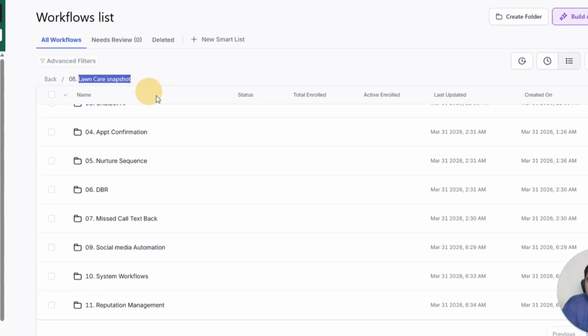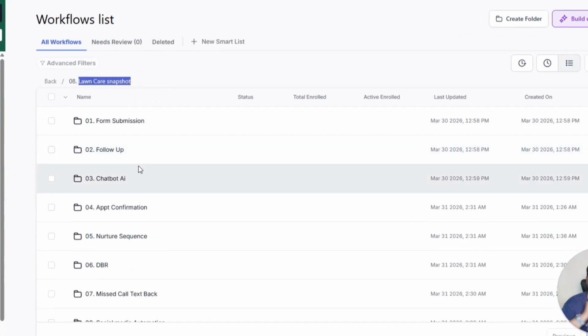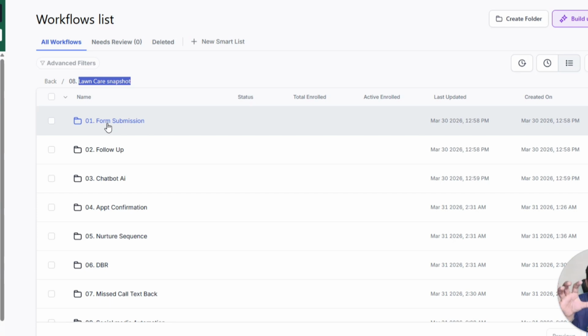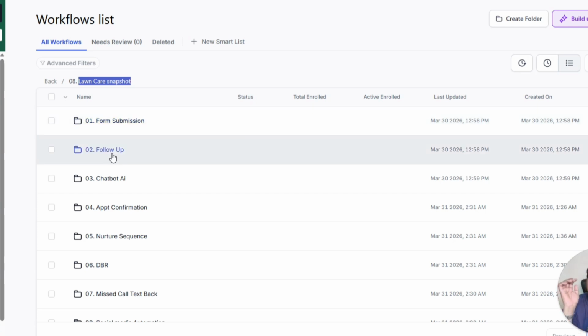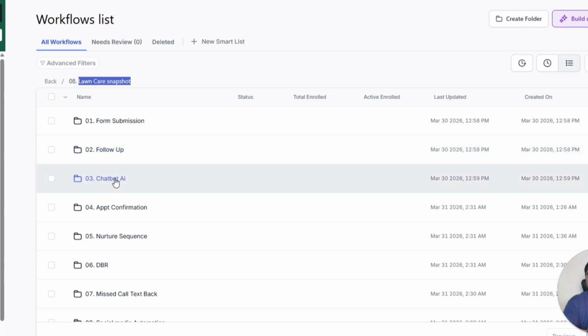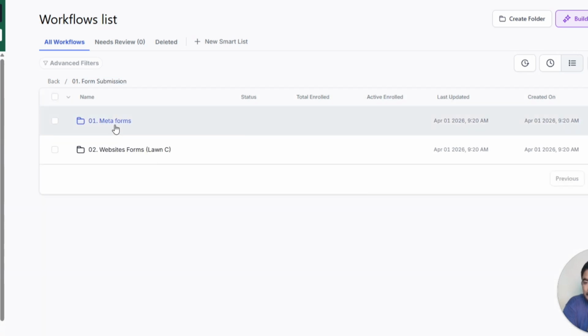Here you can see lawn care appointments, and here we have pre-built systems, like form submissions. For example, if someone submits a form, they will automatically get follow-ups, emails, and SMS. We will assign it to team members, add tags, everything we have here. And if the customer replies to this form, then we have another workflow accordingly as well. Then we have the follow-up and nurturing system, and then we have the chatbot. The chatbot will work like an assistant. I will show you, for example, this one.